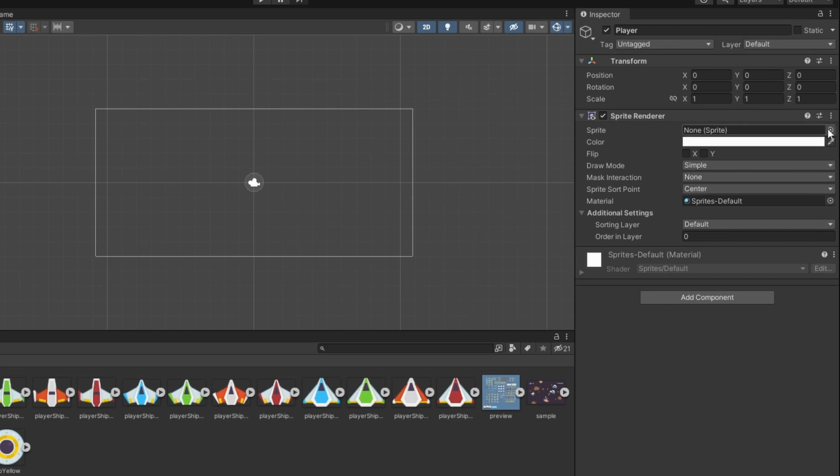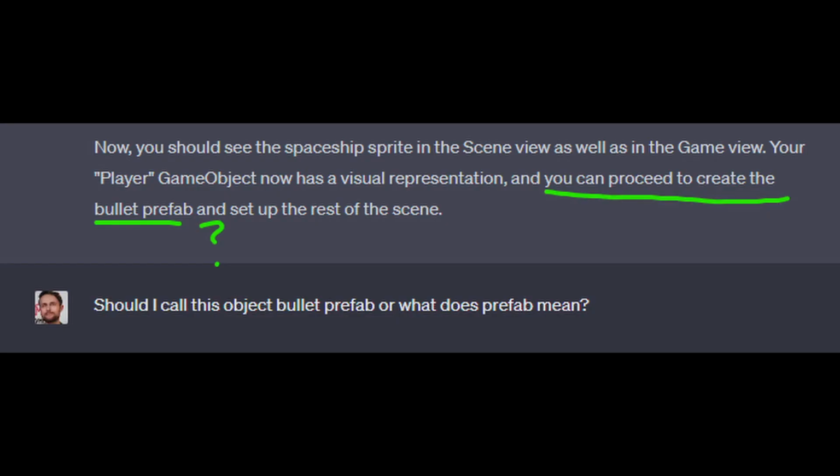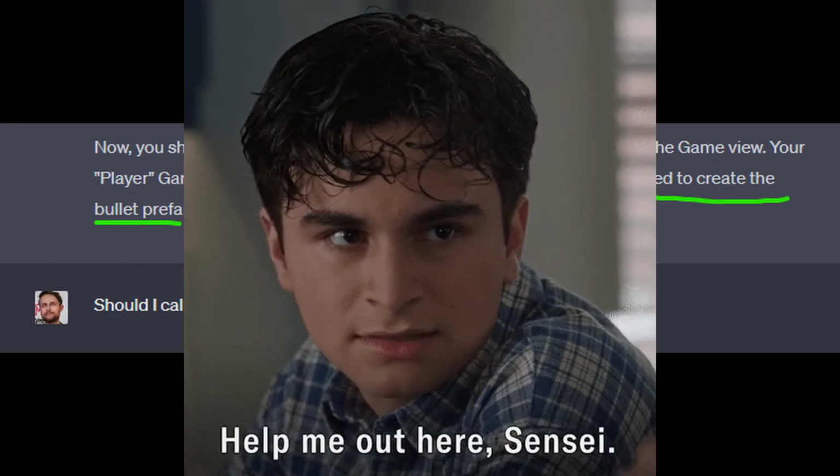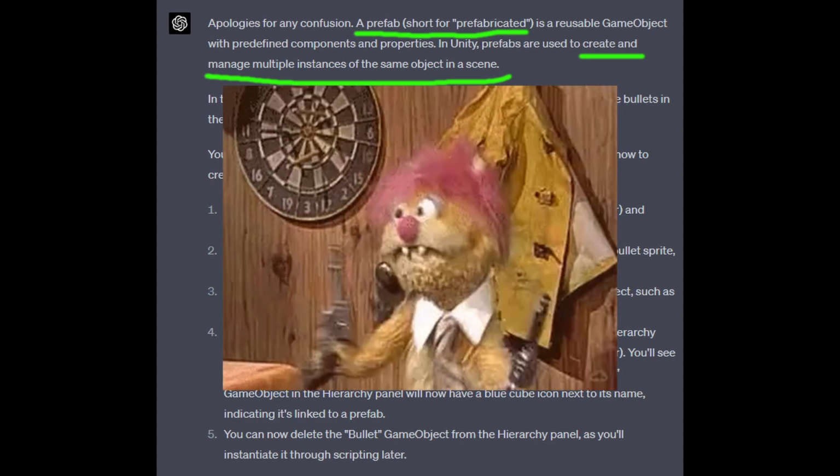Next, I had to add a sprite renderer, which wasn't too difficult once I had chosen which ship I wanted to represent the player. Then it told me to proceed to the bullet prefab. But sensei, what the hell does a prefab mean? Apparently, it's short for prefabricated and is a reusable game object with predefined components and properties. These are required to create and manage multiple instances of the same object in a scene. We're going to be firing a lot of bullets, so that makes sense.